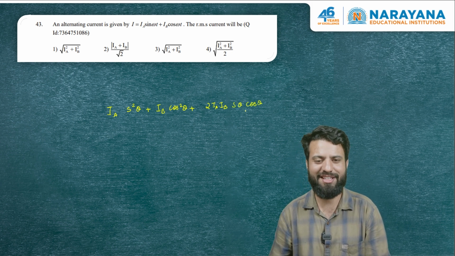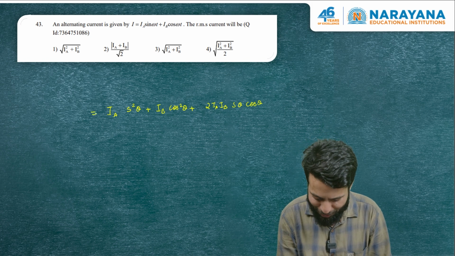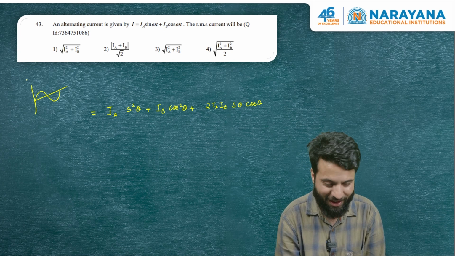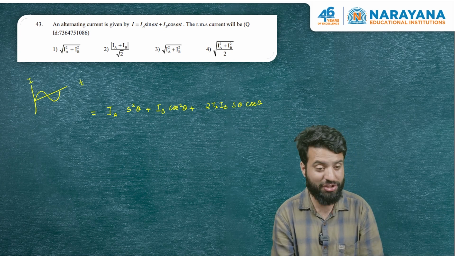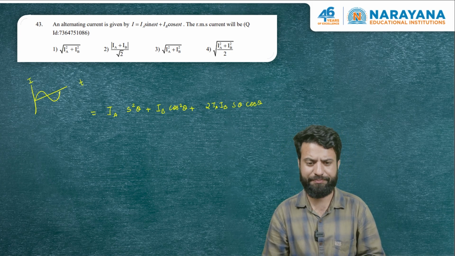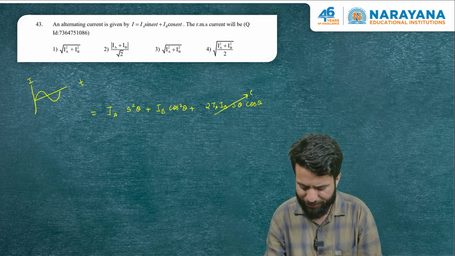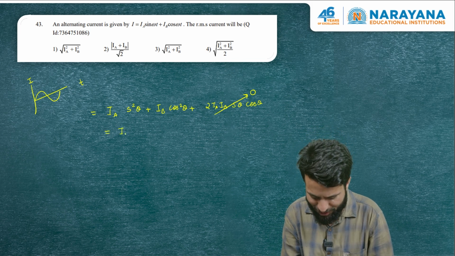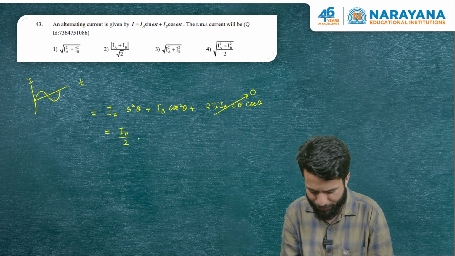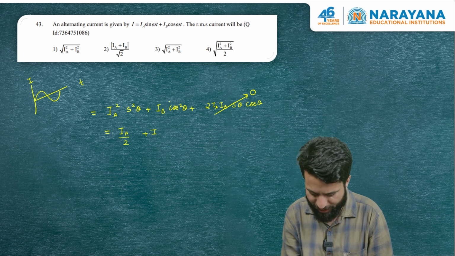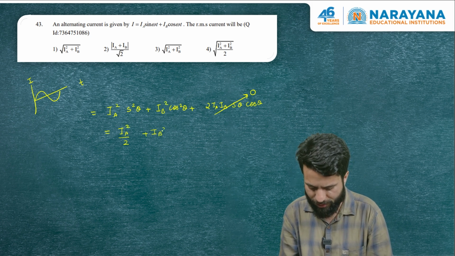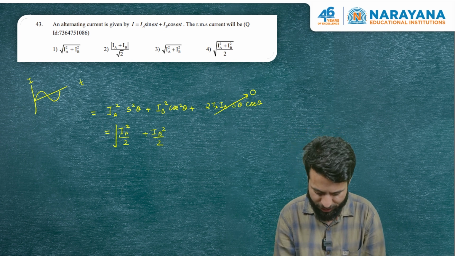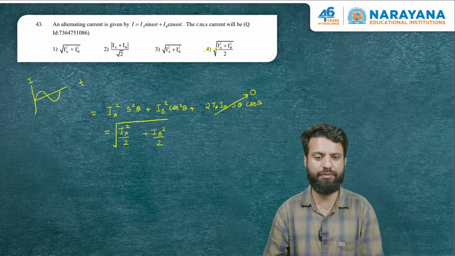The second thing we have to do is calculate the mean. All of you know the average value of sine theta cos theta function is 0. So this term will become 0. In fact, the average value of sine square theta and cos square theta is 1 by 2. So the average of this is going to be (IA plus IB) whole square by 2. So we have done squaring, we have completed the mean. Now we just have to take the root. The answer of this question is option 4.